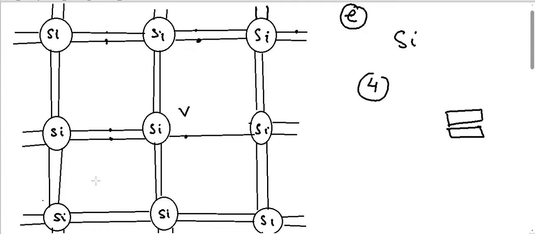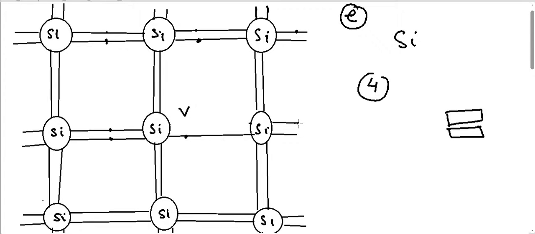So now all are at the same energy levels. Because they are at the same energy levels, they can easily change positions. So now I have an empty position here because one of the electrons has gone to a conduction band. So another electron can easily take its place.